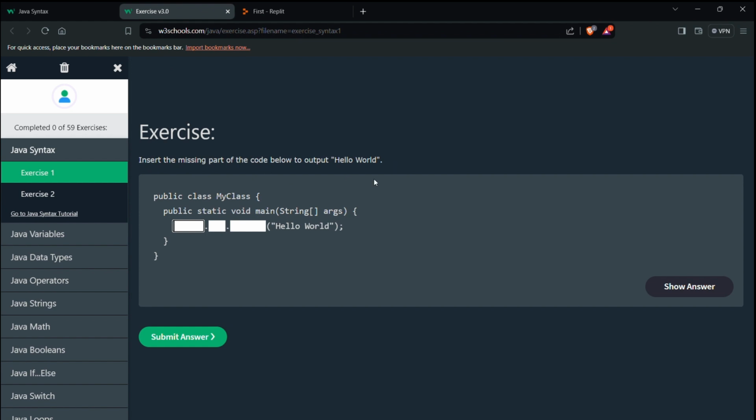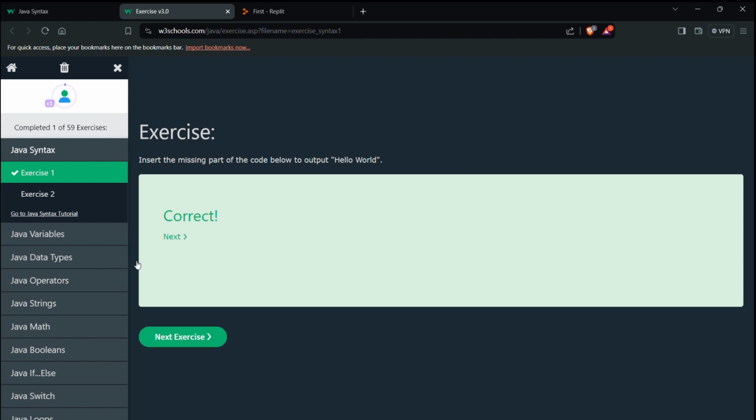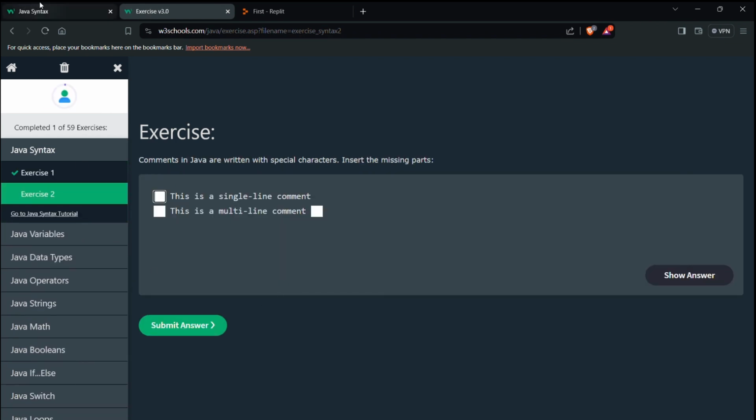So our task is to insert the missing part to output hello world. To print, you have to use System.out.println. So this is the answer.